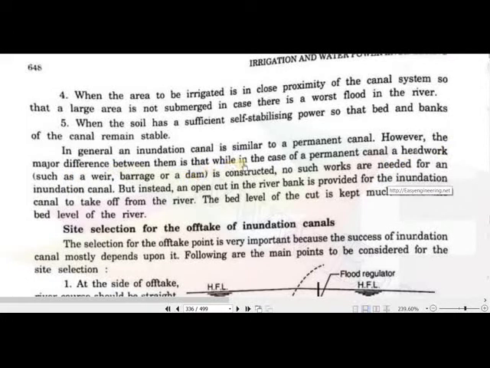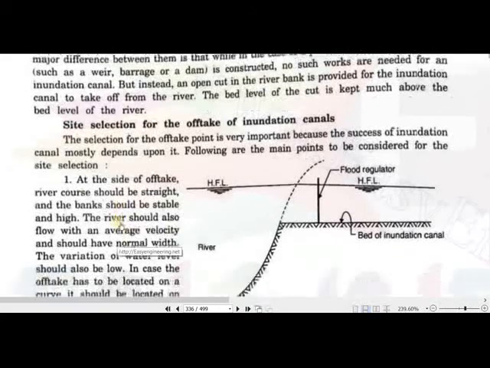However, the major difference between them is that in case of a permanent canal, a headwork, weir or barrage is provided and the canal is off-taken from that structure, and no such work is needed for an inundation canal. Instead, and this is important, an open cut in the river bank is provided at a higher level, so that whenever there is a flood, the water just overflows that bank. For the inundation canal to take off from the river, the bed level of the cut is kept much above the bed level of the river, so that only the flood water comes out and there is no water when there is no flood.